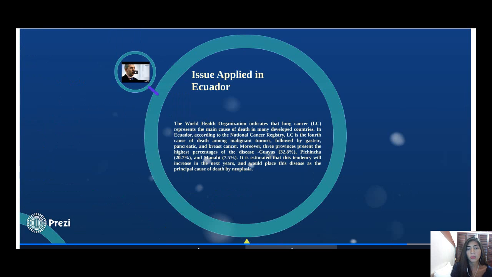Issue applied in Ecuador. The World Health Organization indicates that lung cancer represents the main cause of death in many developing countries. In Ecuador, according to the National Cancer Registry, lung cancer is the fourth cause of death among malignant tumors, followed by gastric, pancreatic, and breast cancer. Moreover, 3 provinces represent the highest percentage of the disease: Guayas with 32.8%, Pichincha with 20.7%, and Manabí with 7.5%. It is estimated that this tendency will increase in the next years and will place this disease as the principal cause of death by neoplasias.